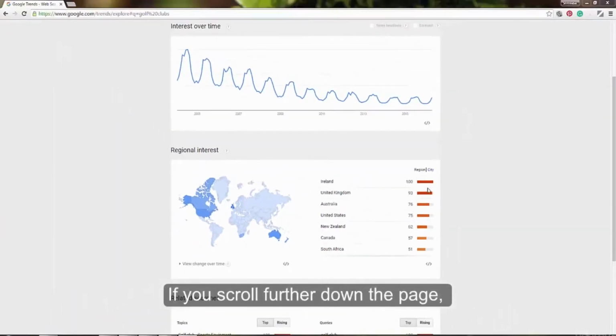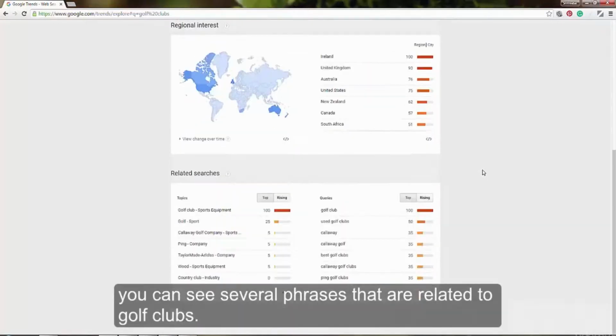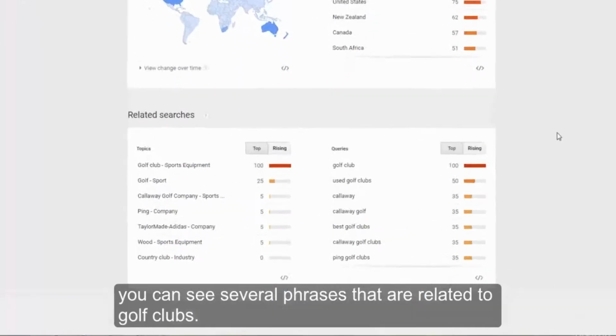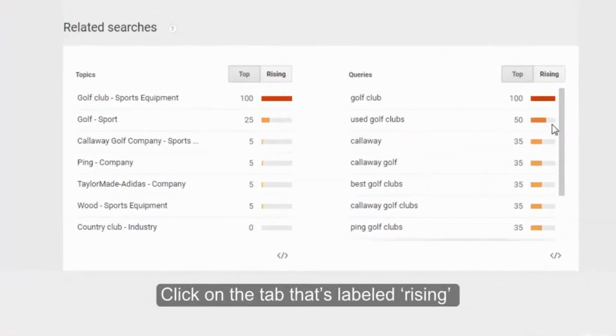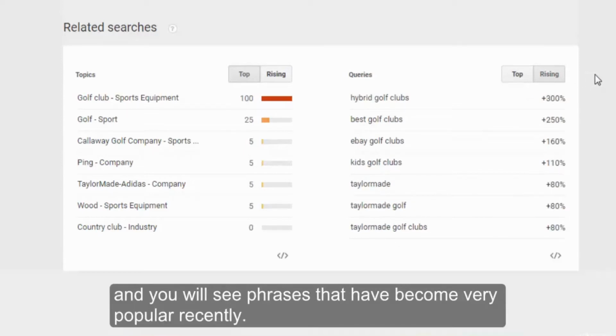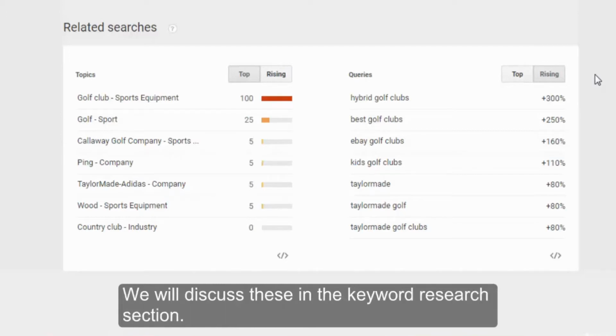If you scroll further down the page, you can see several phrases that are related to golf clubs. Click on the tab that's labeled Rising and you will see phrases that have become very popular recently. We will discuss these in the keyword research section.